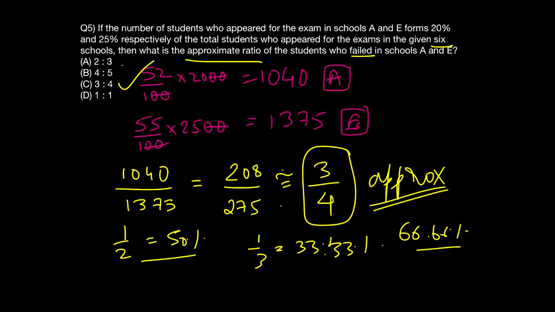So learn this table up, get the fractional, decimal and percentage values in one go, and that will be very useful in these kind of questions.